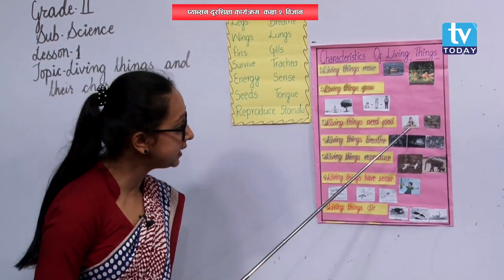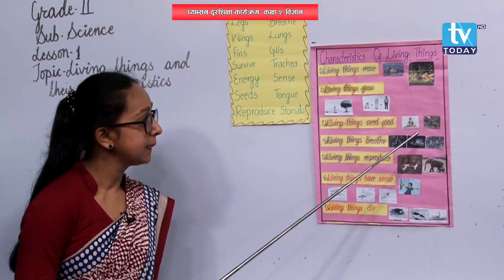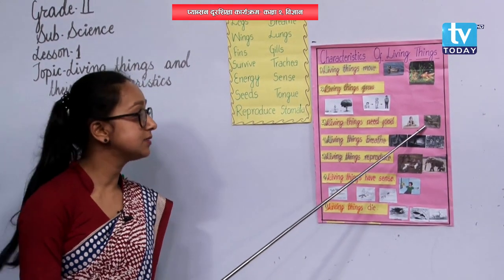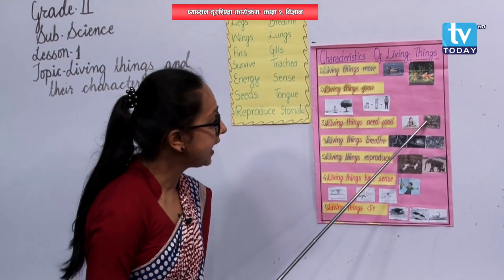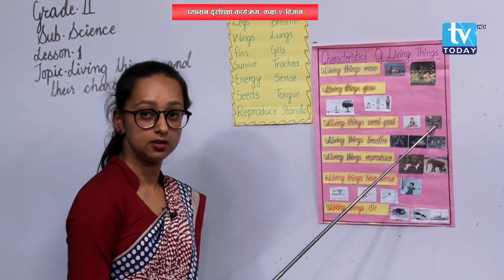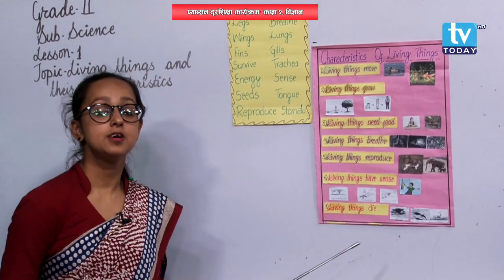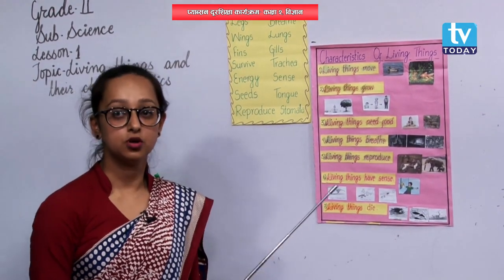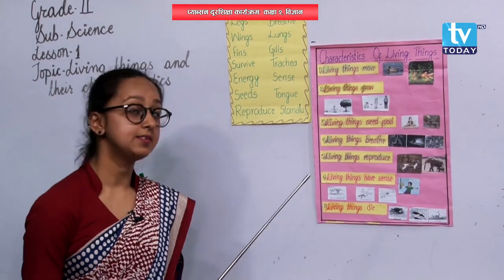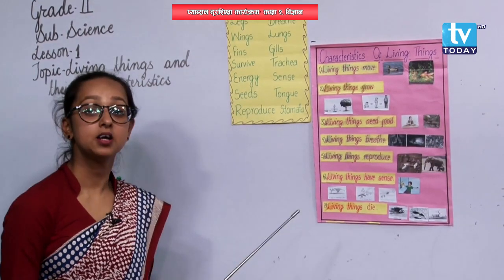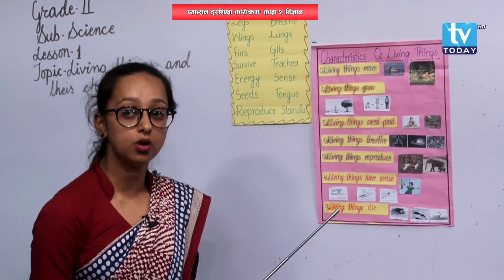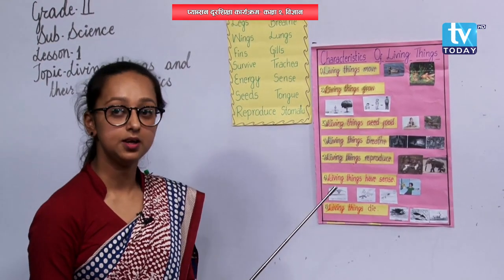In the first picture, you can see here a man is eating something, and in the second picture, if you can't see this picture clearly, see there a tiger is eating a dog here. Okay? So every living things they need food. They need food to live. They need food to survive, that is live, and we get energy from food so that we can work. Okay?